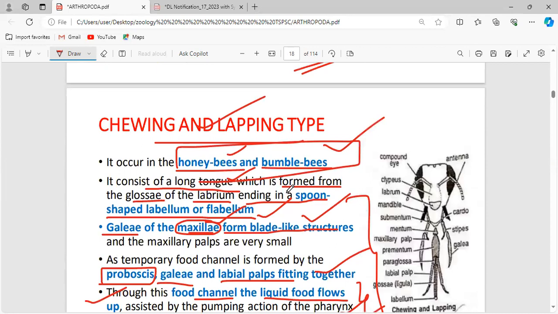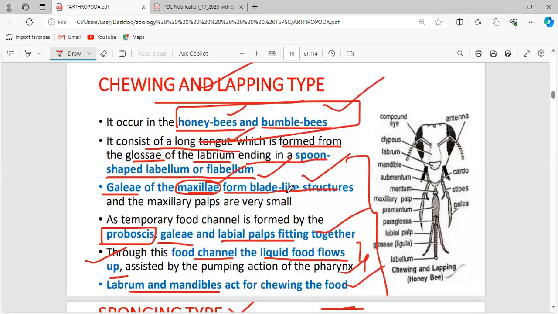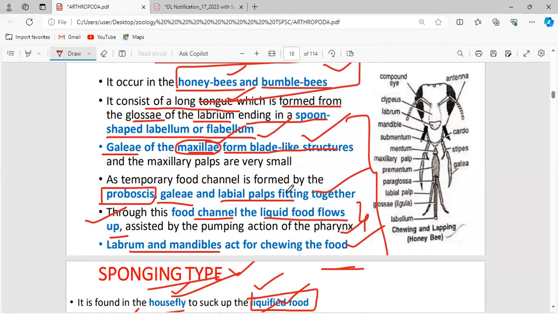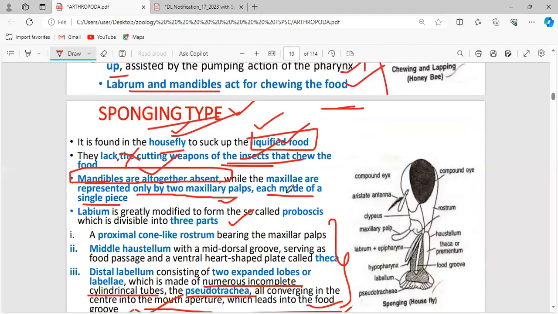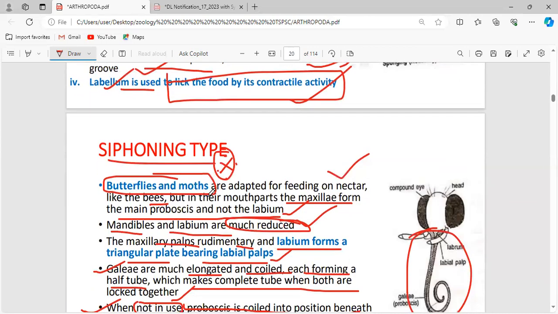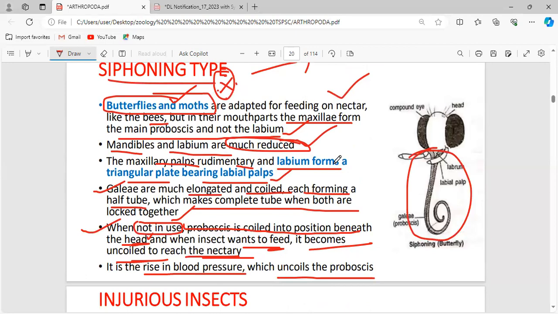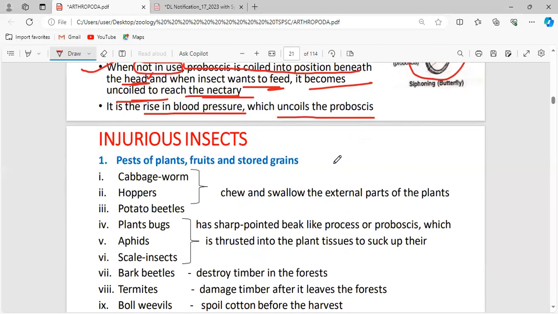And chewing and lapping type. The examples are honeybees and bumblebees. What is their type of food? The food type is liquid again. Sponging type is the housefly, and the most important part is the proboscis. Here the labium is modified into the so-called proboscis. In siphoning type, the examples are butterflies and moths. And what is their type of food? Whether it is solid, liquid or semi-solid. And here the proboscis is modified from the maxillae.